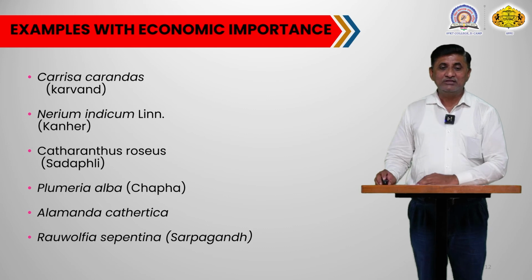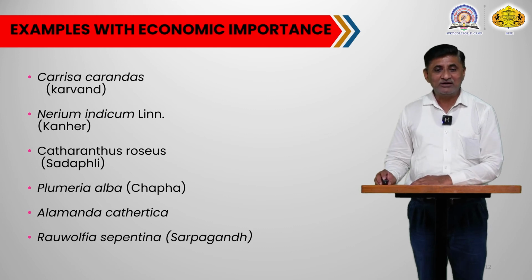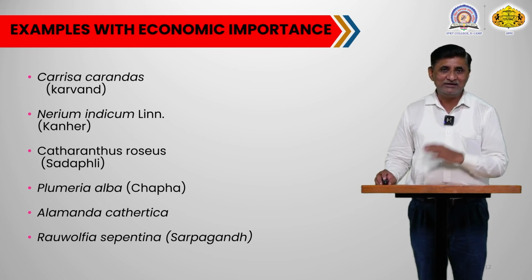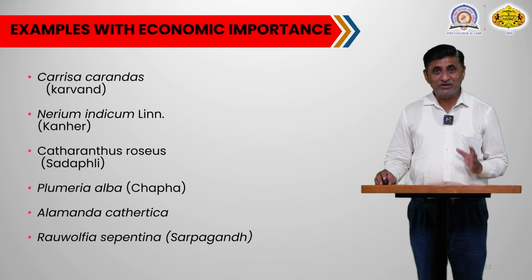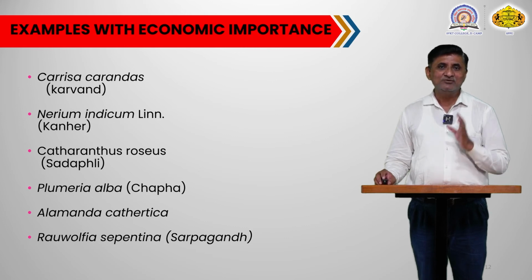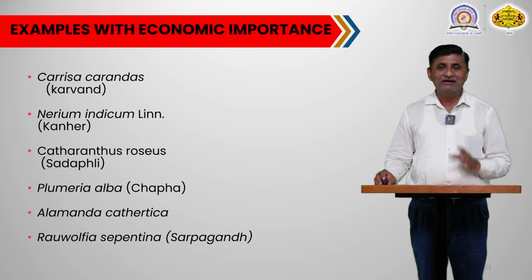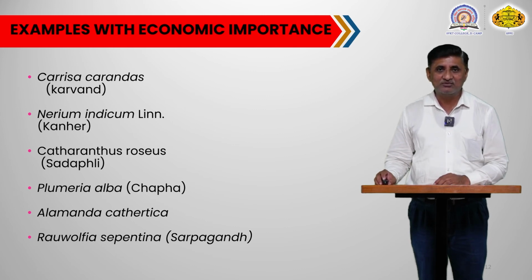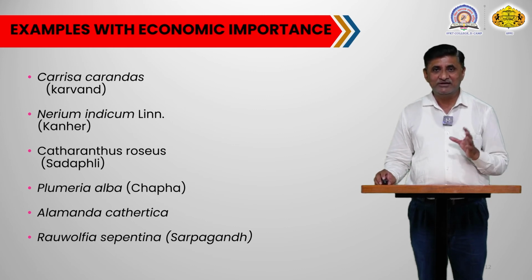So these are some of the ornamental plants and wild edible plants. But this family also possesses many plants that have medicinal importance. So I will just mention one of the medicinally important plants, and the name of that plant is Rauwolfia serpentina. Commonly this plant is identified as the Sarpagandha plant.